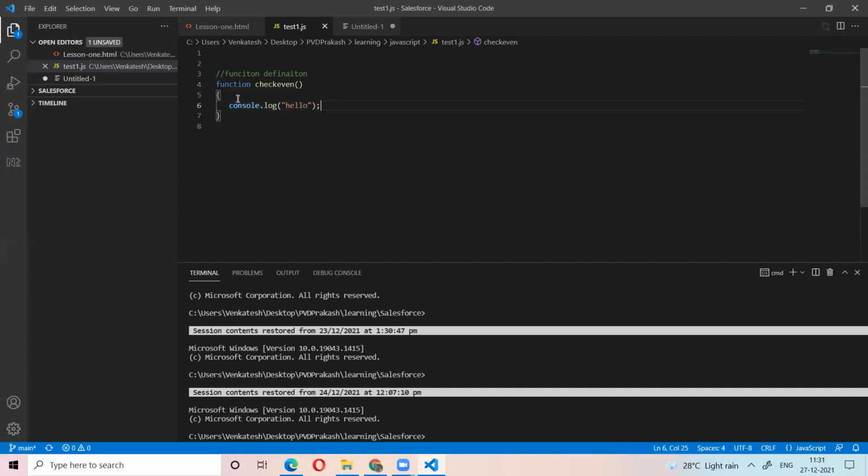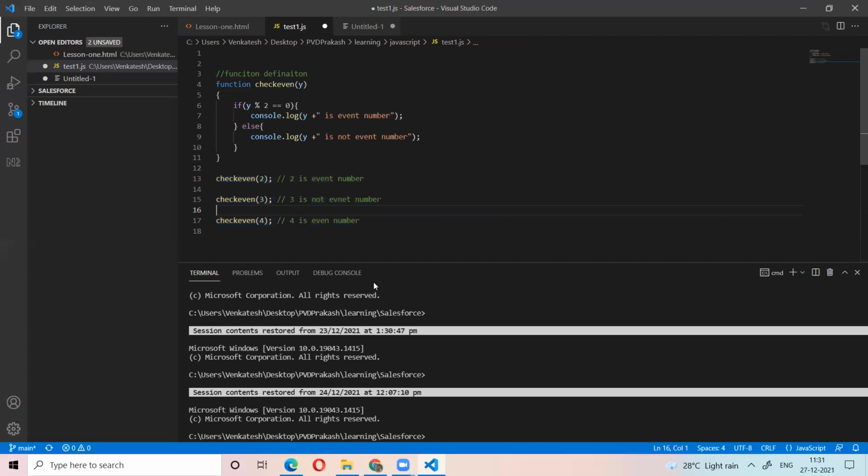At the same time, you want a function that checks whether a number is even or not, right? What is the use of this function?